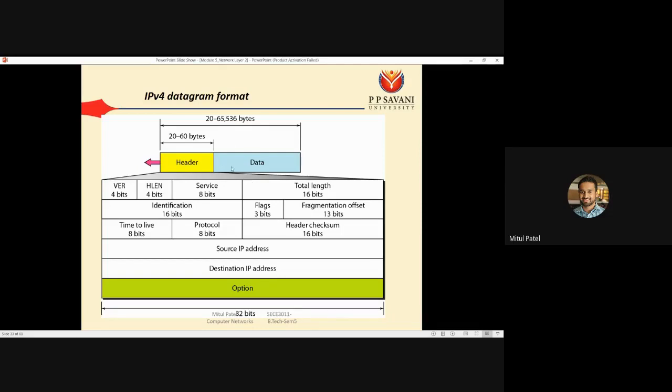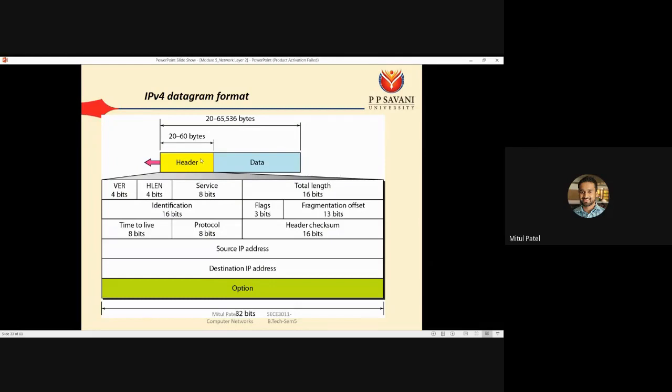If your data is 0 and you are sending nothing, then the header size equals the total size, that is 20 bytes. But if you have lengthy data, the length of the whole datagram can be from 20 bytes to 65536 bytes.